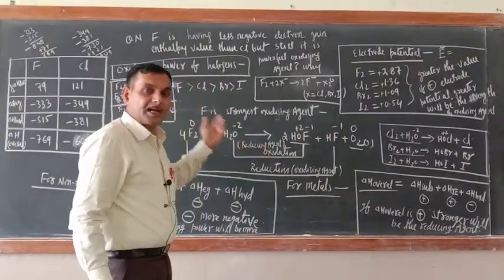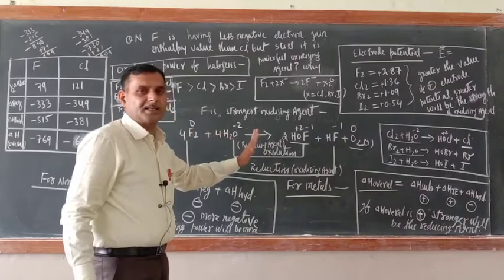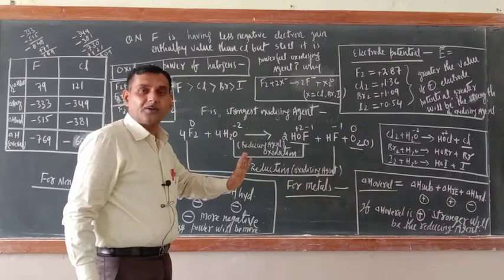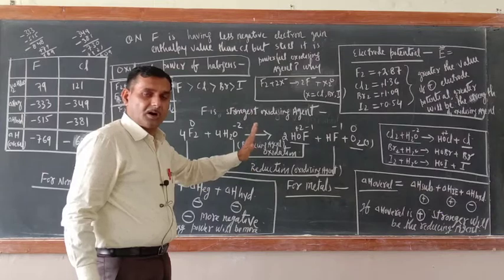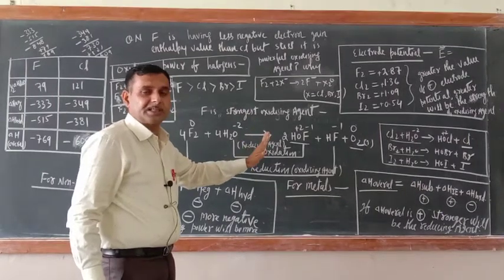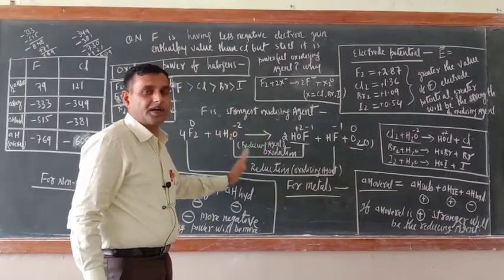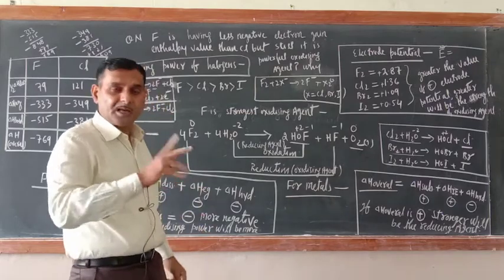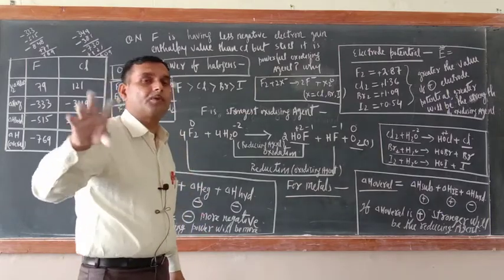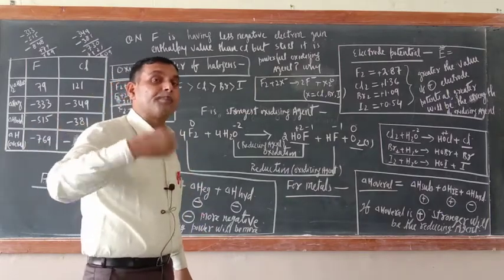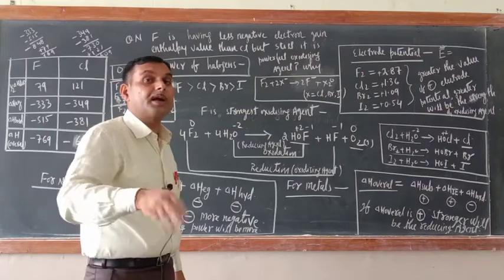It means, as compared, they are also oxidizing agents. Except iodine, the others are also oxidizing agents, but they are weak oxidizing agents as compared to fluorine. When we study fluorine, chlorine, bromine, iodine here, what are we doing? Comparing.